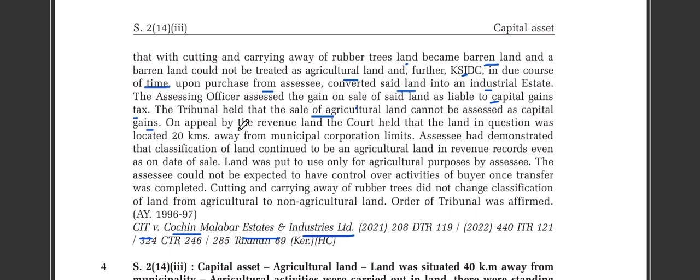On appeal by the revenue, the court held that the land in question is located 20 kilometers away from the municipal corporation limit. The assessee had demonstrated that the classification of the land continued to be agricultural land in the revenue records even on the date of sale. The land was put to use only for agriculture purposes by the assessee. The assessee could not be expected to have control over the activities of the buyer once the transfer was completed. Cutting and carrying away of rubber trees did not change the classification of land from agriculture to non-agricultural land. The order of the tribunal was affirmed.